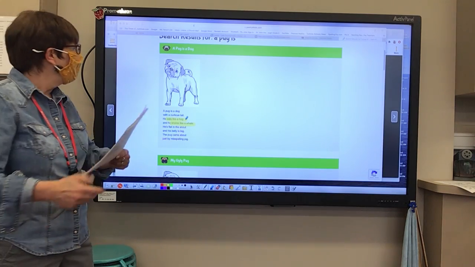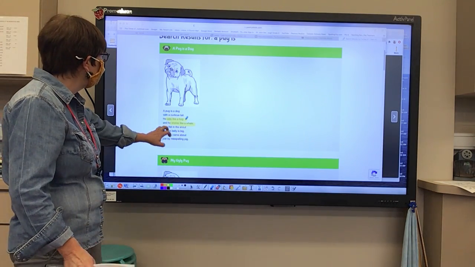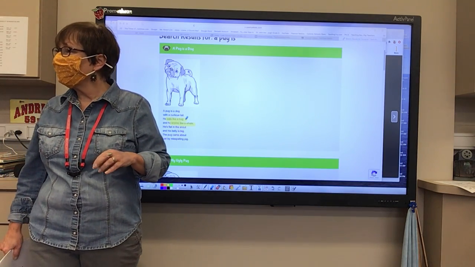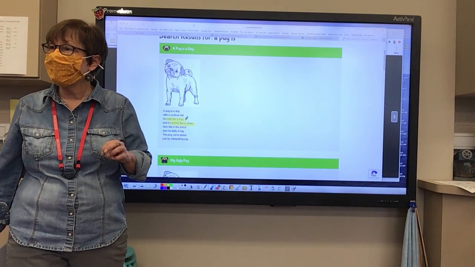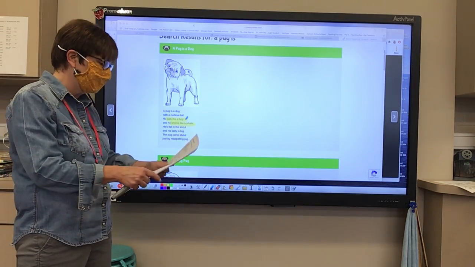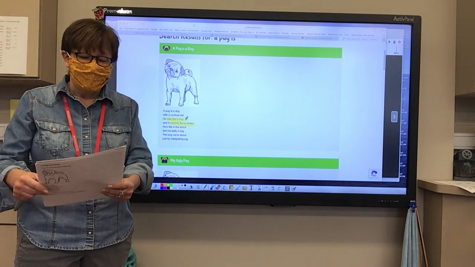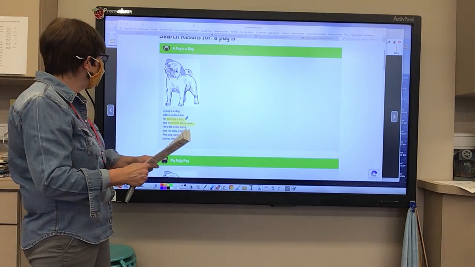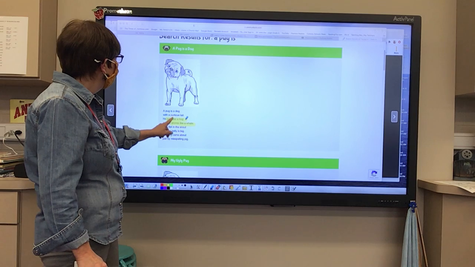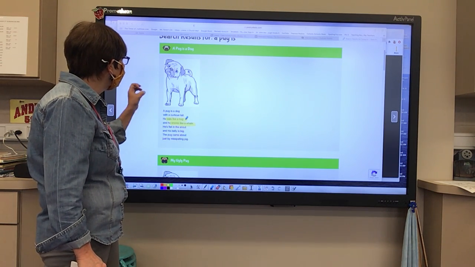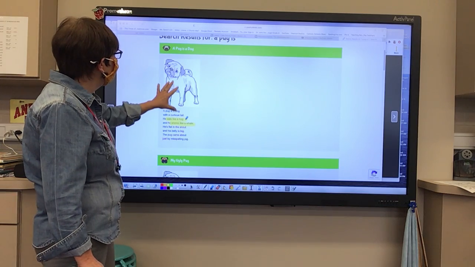Very good. And what type of figurative language is this? What is this an example of? Teddy? A simile. How do you know it's a simile, Teddy? Because it's comparing something with like or as. With like or as, we have the words like. Eats like a hog, like a whale. So it's comparing. Very good.